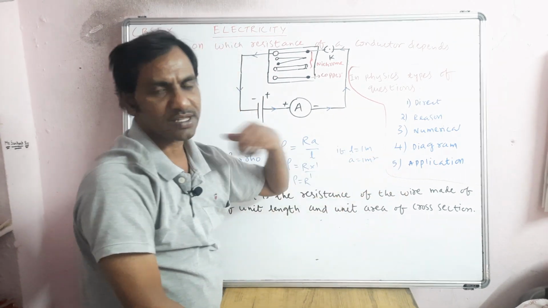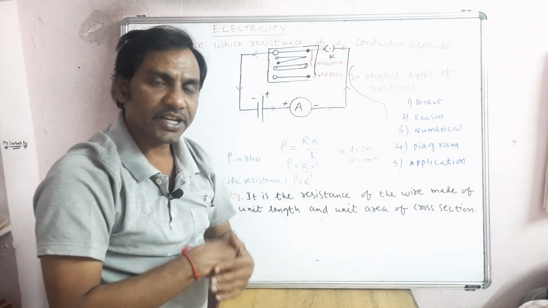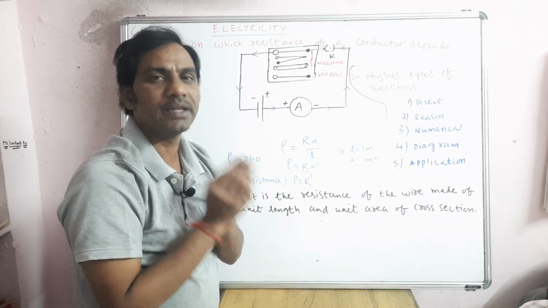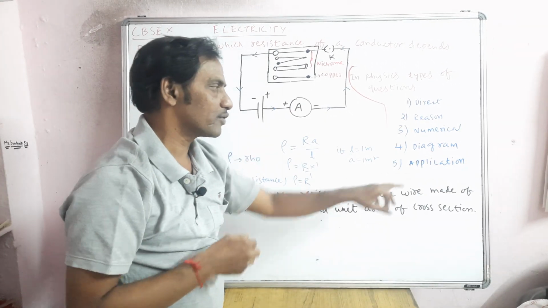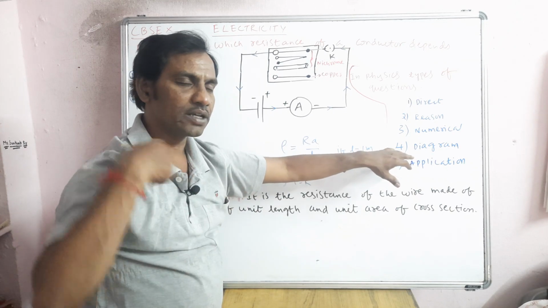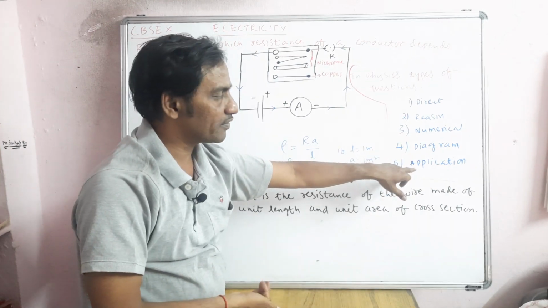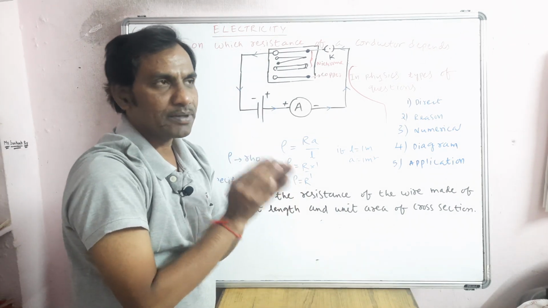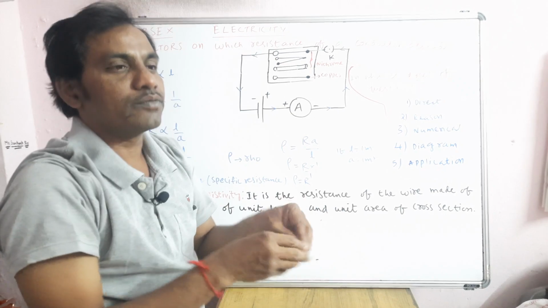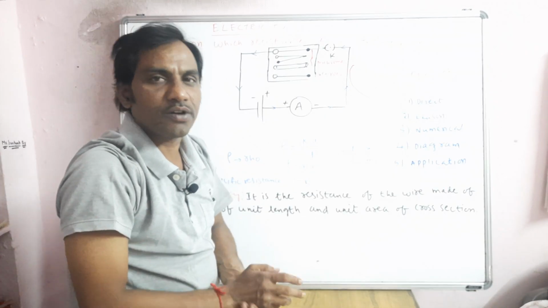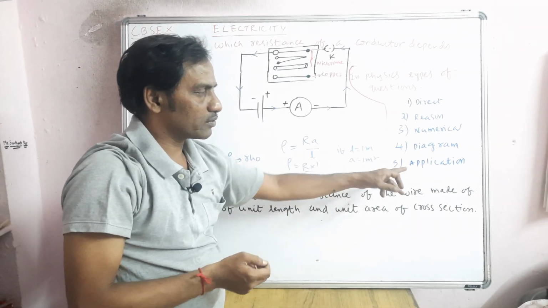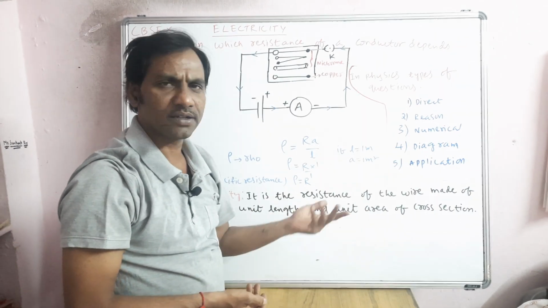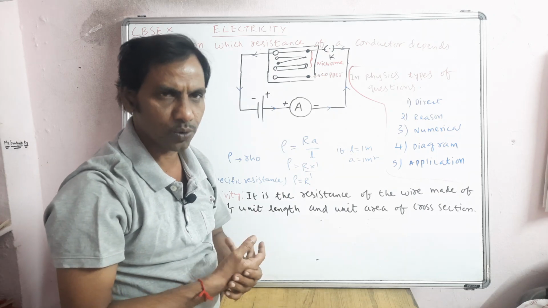Then there are applications, regarding the heating effect of electricity, and the electric bill, meaning how we will get a monthly electricity bill. So those are applications and all. Even the heating effects of electricity, where you will get nichrome wire and all. Application means that based on some phenomenon, what we apply in real life is called application. So that's what will come under applications. Why we use nichrome wire and all, in heating elements like an electric stove, etc.